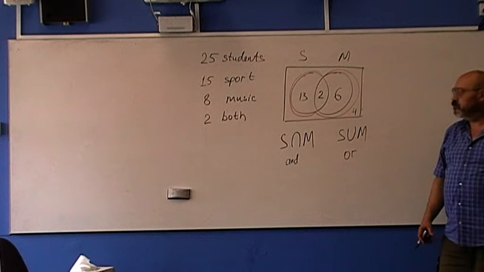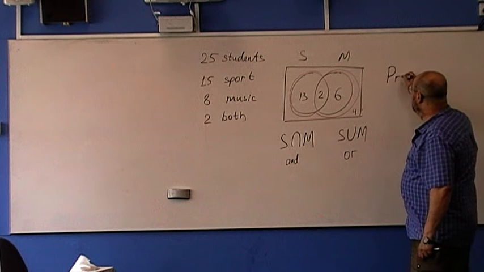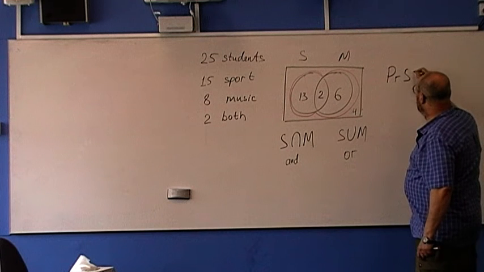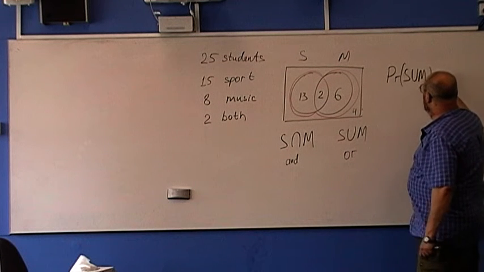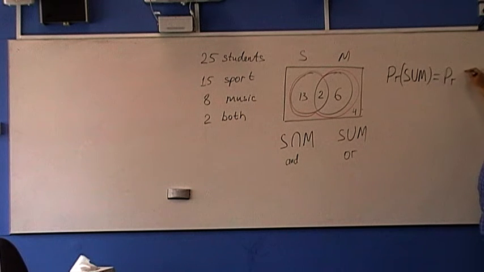Addition rule. We have the probability of S union M equal to probability S plus probability M. Will they be equal? No. Minus the probability of the intersection. So that is the addition rule for probability.